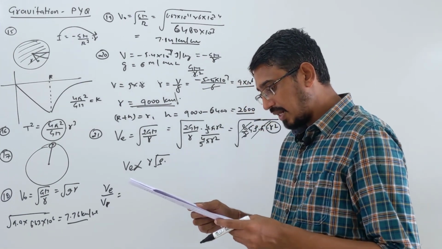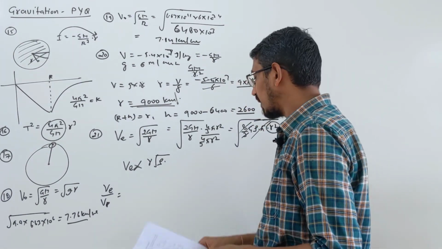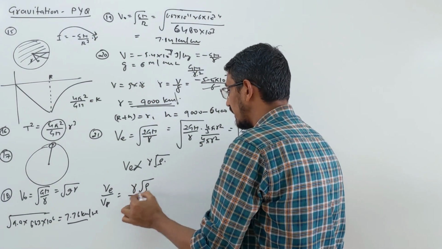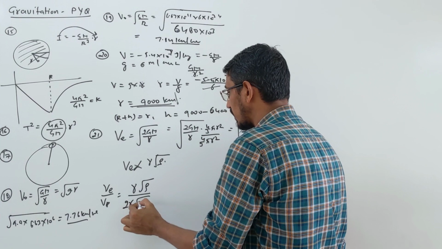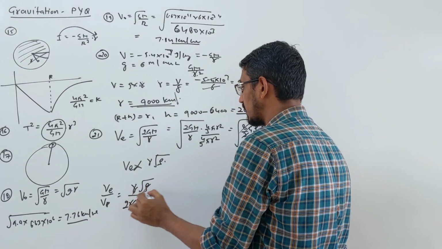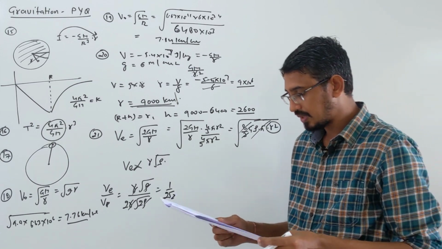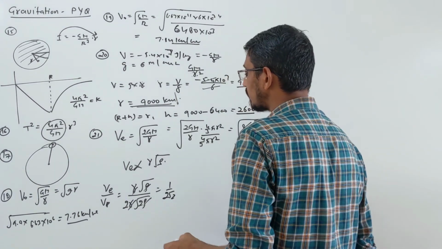Whose radius and mean density are double of the Earth. So the radius of Earth is r, density is rho. Radius of that planet is given 2r, density also given 2 rho. So all these get cancelled. You are getting simply 2 root 2. So the second option is the correct answer.